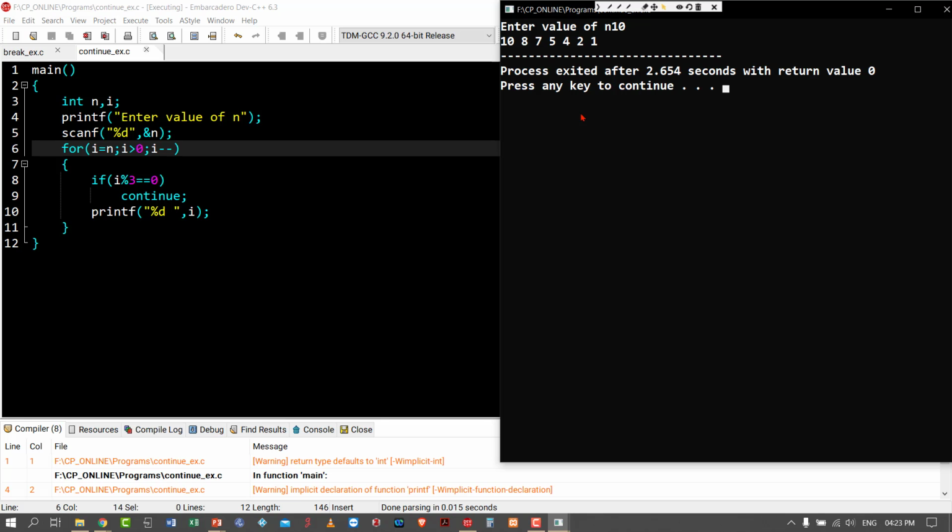In the continue statement, if the condition is satisfied, the remaining steps are skipped, but the next iteration will be executed. In switch, there is nothing called next iteration. But in for loop, do while and while, we have something called next iteration. If continue is written, it will execute the next iteration. And one more thing, you can repeatedly execute a switch statement if you write switch within a loop, any loop. In the menu driven calculator, we wrote switch within a do while. Is it clear? I think Mayank asked that doubt, right?